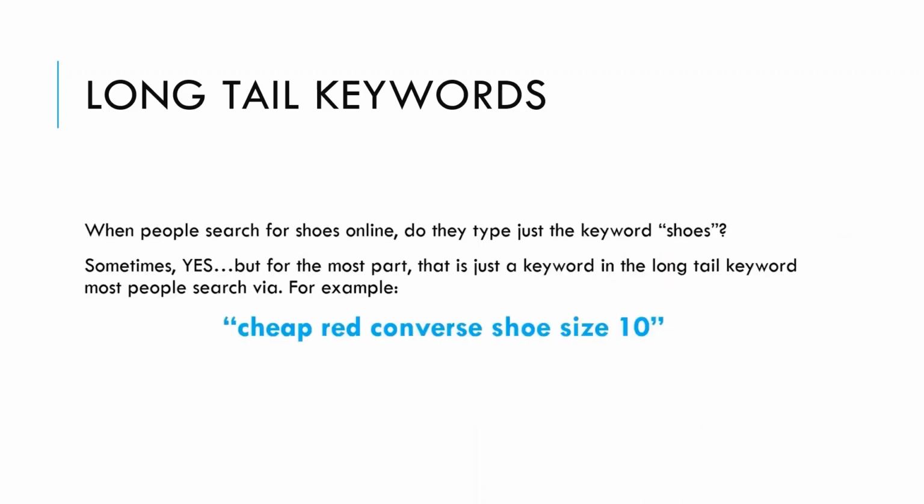Now think about long tail keywords for a second. When people search for shoes online, do they just type in the keyword shoes? Sometimes yes, but for the most part, that is just one keyword from the long tail keyword most people search for. For example, cheap red Converse shoe size 10. Now that's a great long tail keyword that we can go and research and find out if it's worth creating an article around, worth creating a product around, and worth ranking for in Google.